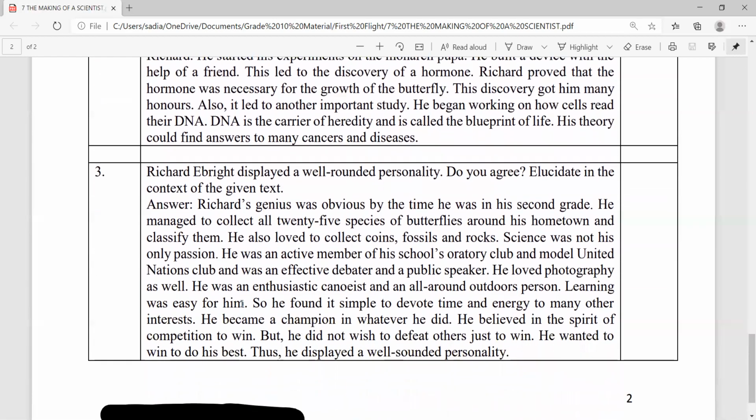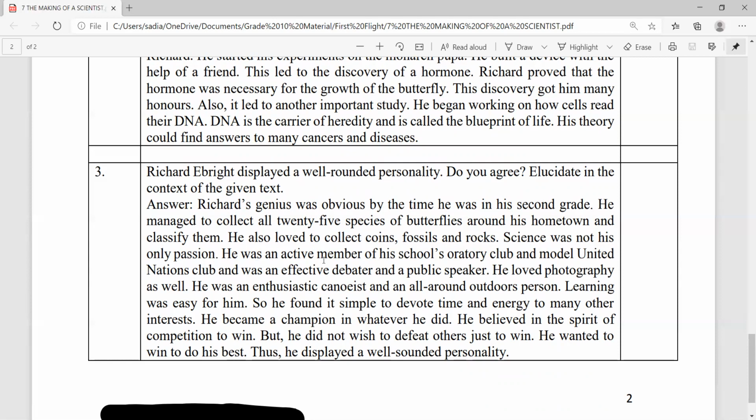Richard Albright displayed a well rounded personality. Do you agree? Elucidate in the context of the given text. And now you have to write your own opinion, but based on the biography that is given. Robert W. Patterson, in his biography, The Making of a Scientist, projects Richard's genius, which was very obvious by the time he was in the second grade. It is evident that he managed to collect all 25 species of butterflies around his hometown and classify them. It is also evident that he loved to collect coins, fossils, and rocks. It can be said that science was not his only passion.